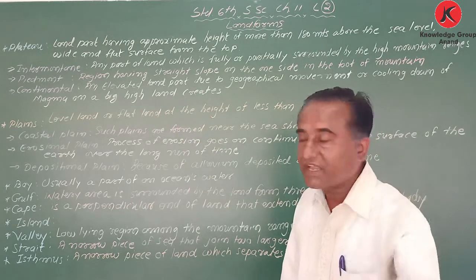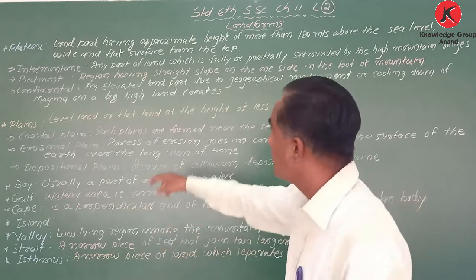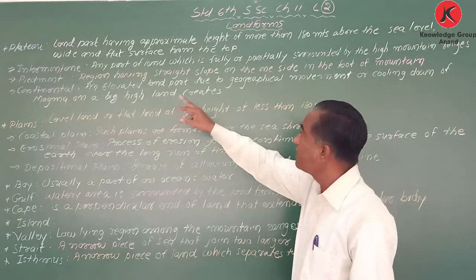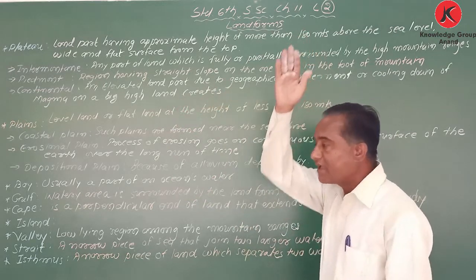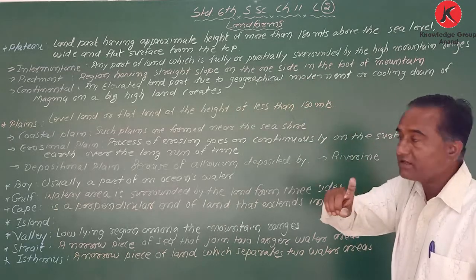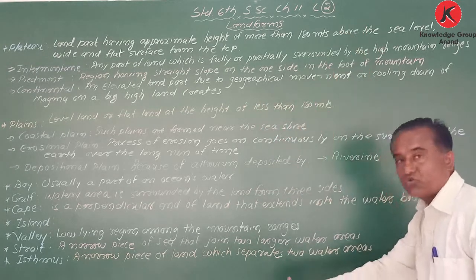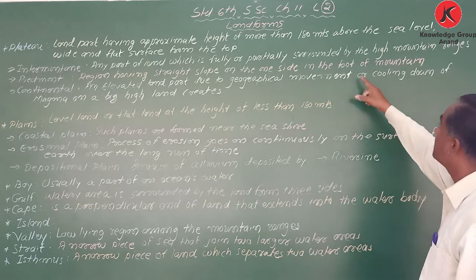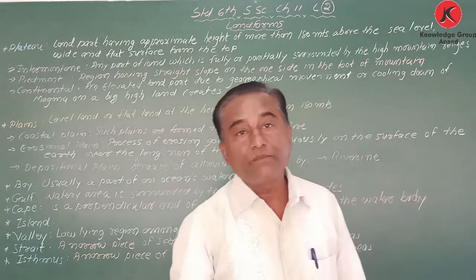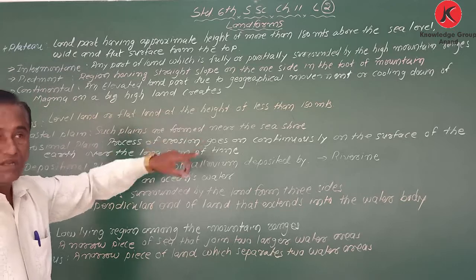Second one is Piedmont. What is called Piedmont? A region, meaning a land area, having a steep slope on one side at the foot of a mountain, that is called a Piedmont plateau.